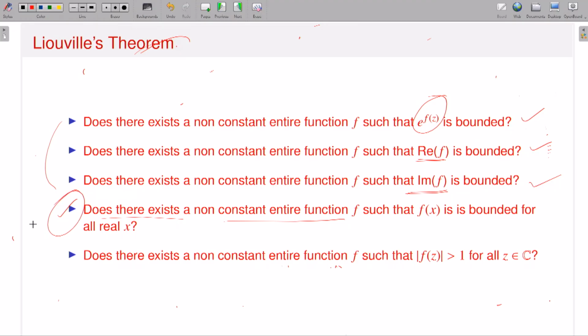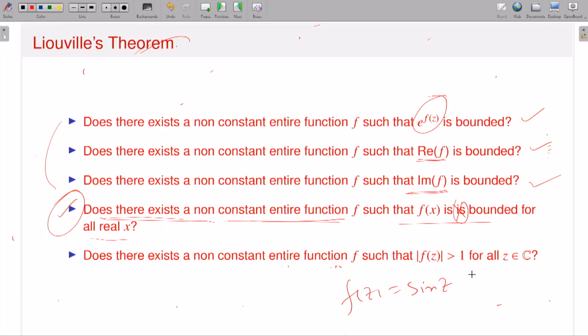However, for the fourth one, maybe you think all the three are negative answers, so the fourth one also has a negative answer. No, the fourth one has a positive answer. Does there exist a non-constant entire function f such that f of x is bounded for all real x? The answer is yes, there exists a function, and you are already familiar with this kind of function. Consider the function f(z) equal to sin z.